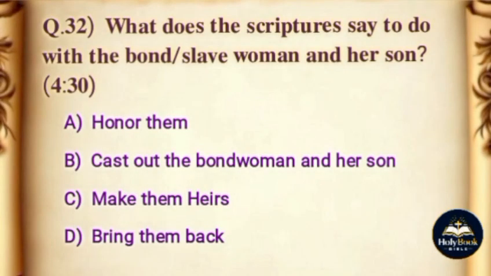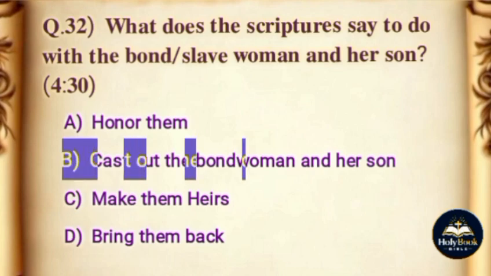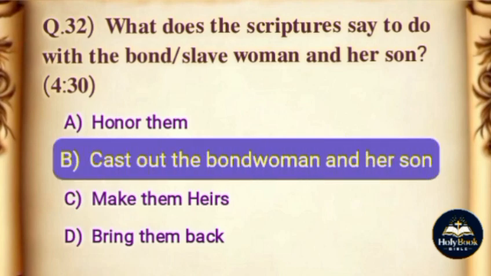Question: what does the scripture say to do with the bondwoman and her son? Options: A. Honor them. B. Cast out the bondwoman and her son. C. Make them heirs. D. Bring them back. The correct answer is option B. Cast out the bondwoman and her son.